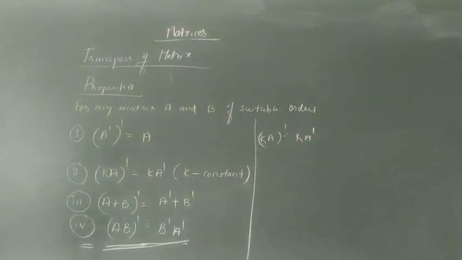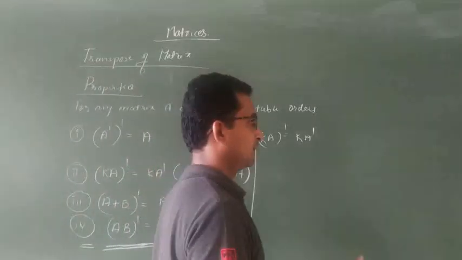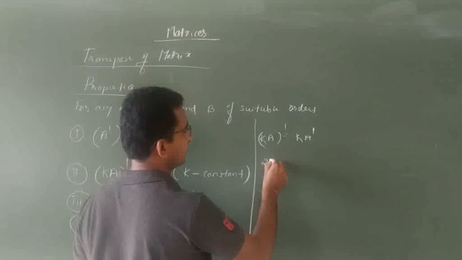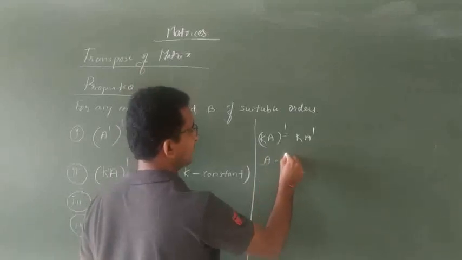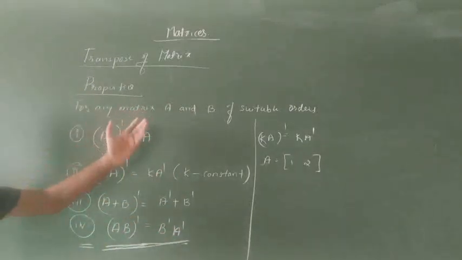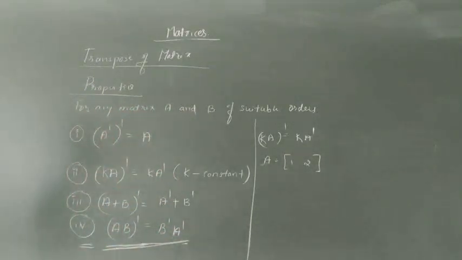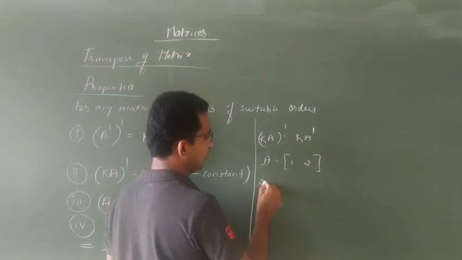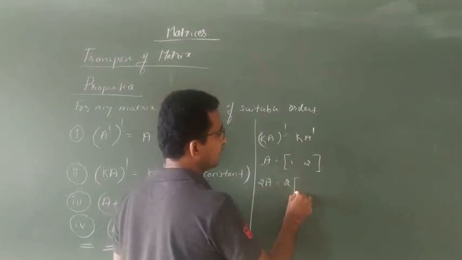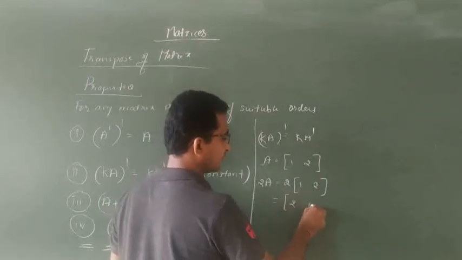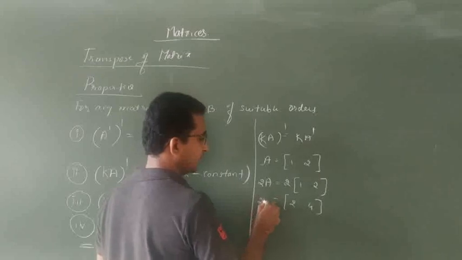Okay, first what I will write is k into A. I will take the A matrix as 1 2. So A and B are in suitable order. Then k into A, I will take k as 2. 2A, that is 2 into 1 comma, multiplying such bracket, that is 2. This is what you will do: 2A.